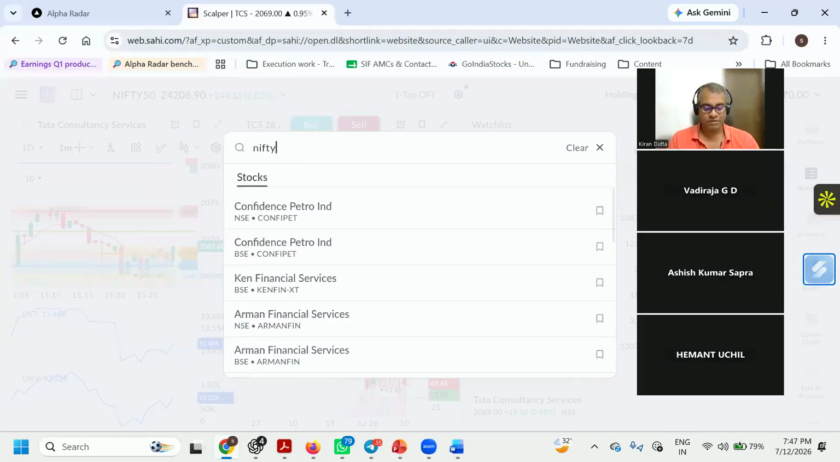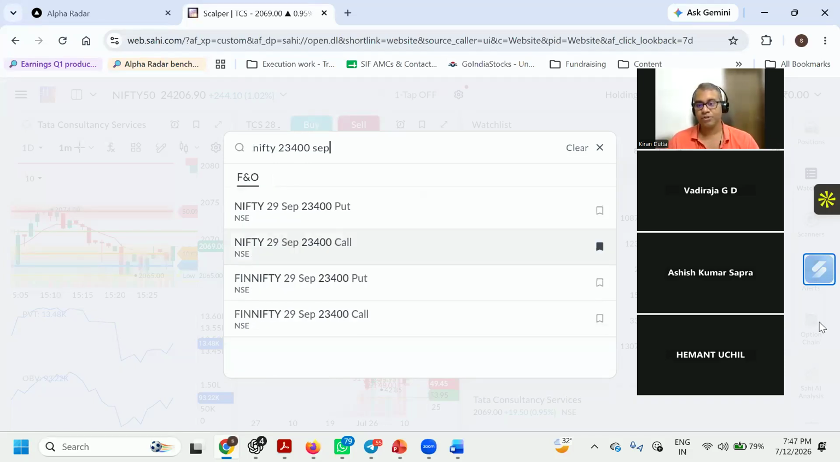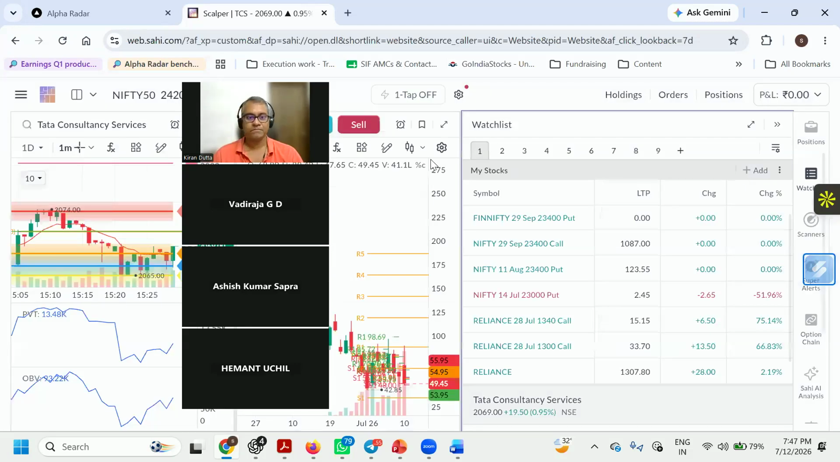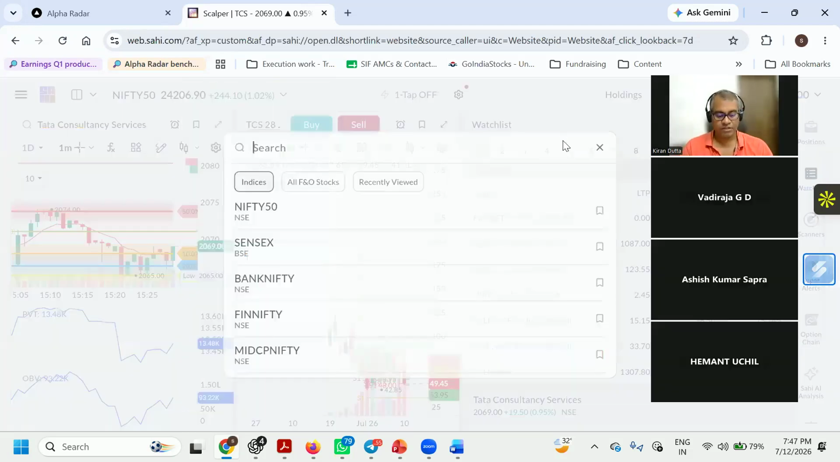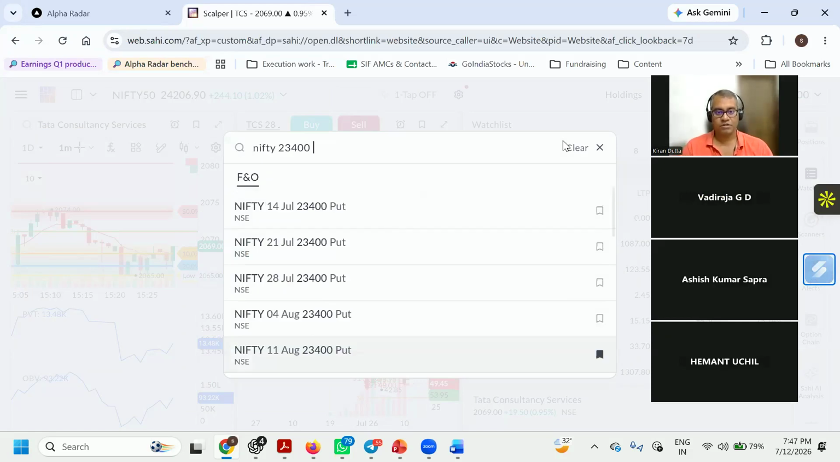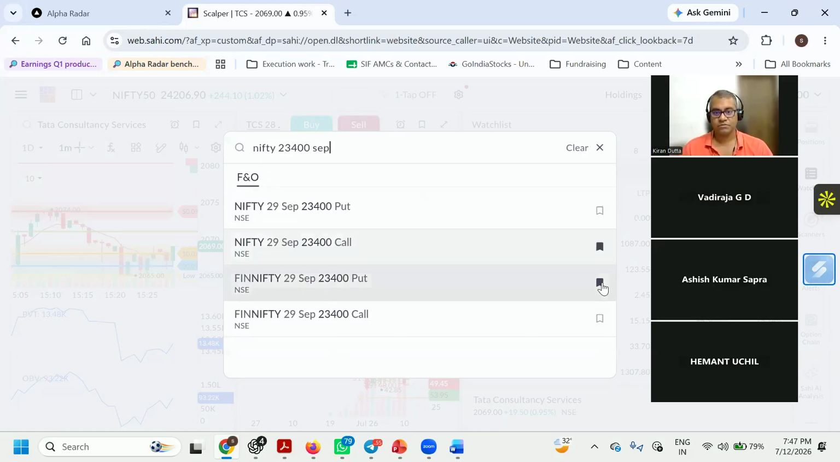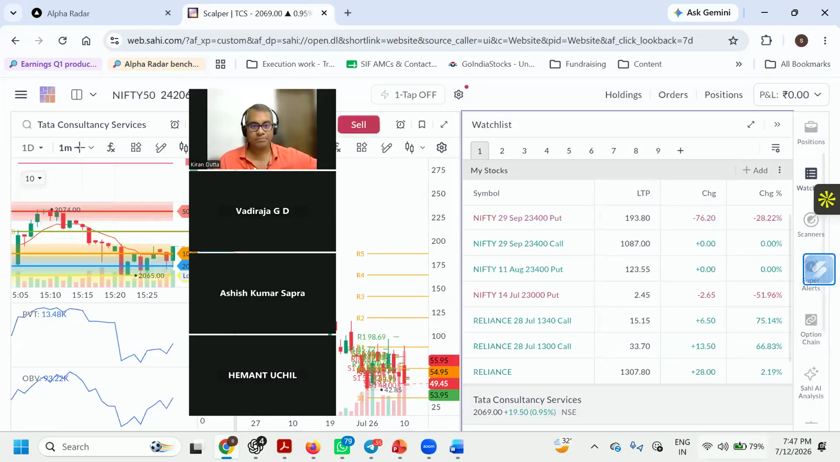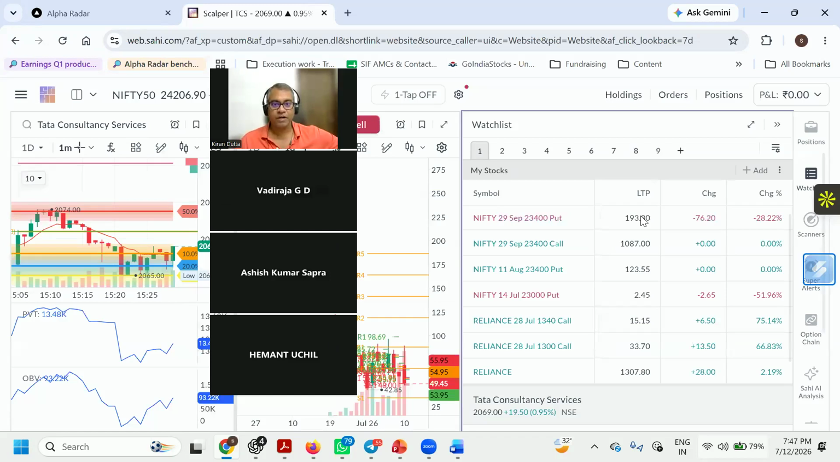Nifty, what we will do, 23,400 September put. Because we are talking about put. Sorry, I did fin Nifty, my bad, sorry. Nifty 23,400 September put. This is what I have got. So, what is the price here? 193. Got it, guys? So what actually happens is when the 29th September put is about to expire, right?